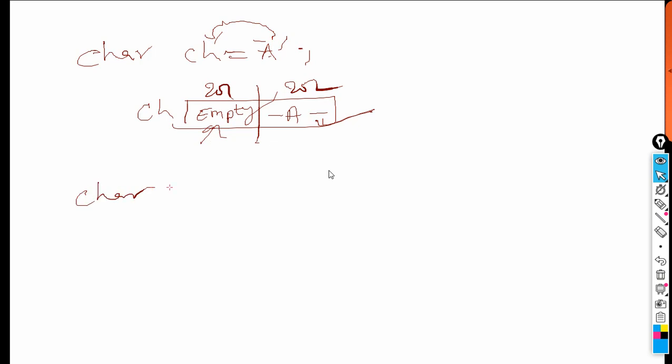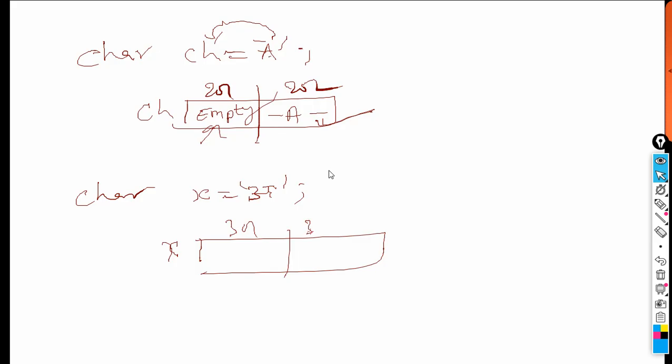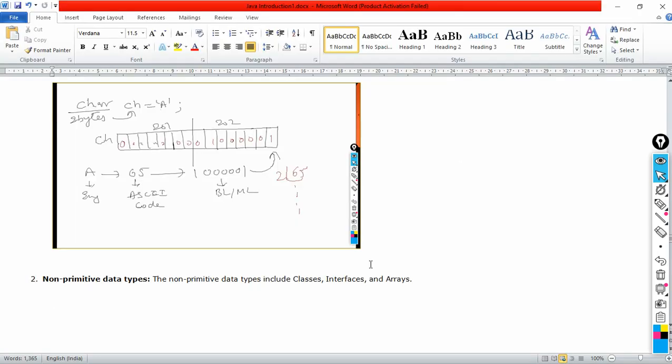So when you store English letters into the variable, one cell will be empty; remember that. But when we store other languages, for example x is equal to a Hindi letter, this x is going to occupy 2 bytes, storing the value in 2 cells. Except for English, any other language letter will occupy 2 bytes, because the ASCII code for this Hindi letter is a bigger value and needs more than 8 bits. That is why it occupies 2 bytes. This is a small thing that you remember.